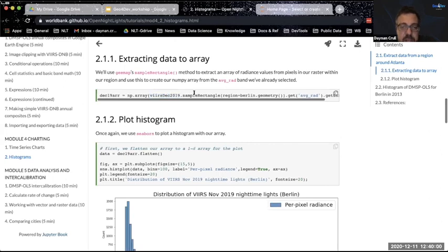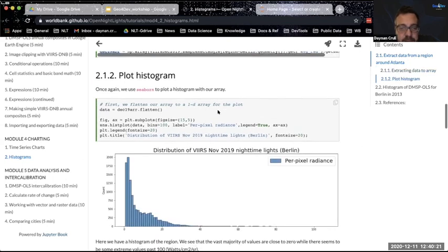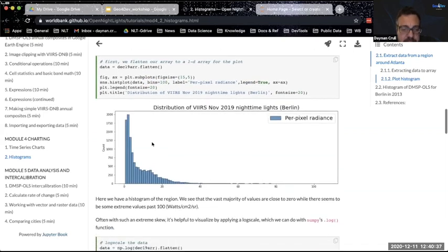So I'm taking this image and calling sample rectangle, and I'm telling it what rectangle, which is the bounding box around Berlin. And I'm saying for the average radiance, get me all of the numbers, and what this is then is a numerical array. It's a two-dimensional array, and the dimension that it contains is average radiance across the lat-long of this bounding box. Pretty straightforward. Now, when I make a histogram, I'm going to flatten this into a one-dimensional array because that's what I'm going to pass to my histogram. There are 100 bins here. You can define that however you want. And when you run that, you get this distribution.